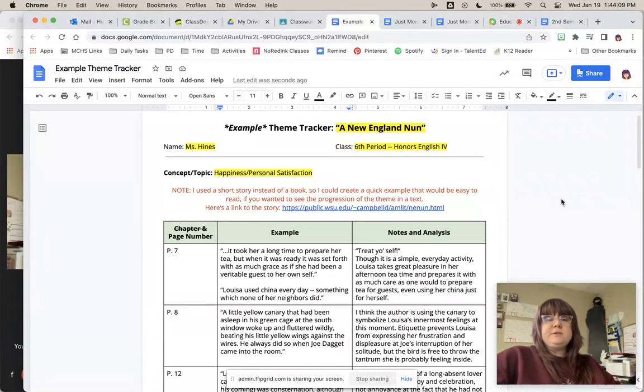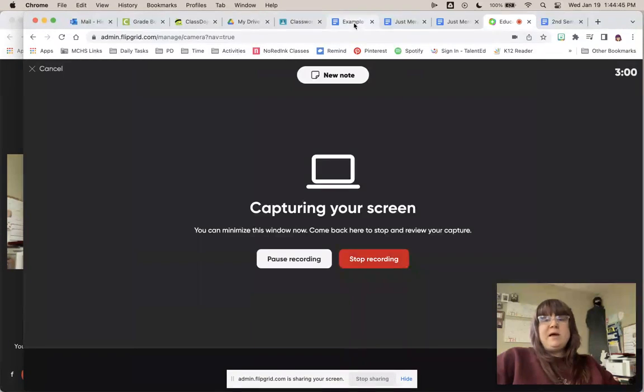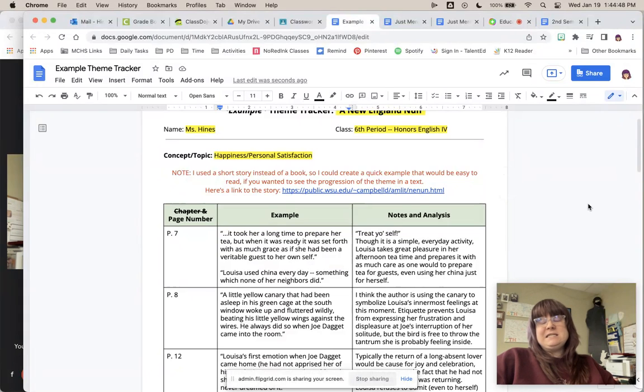Now, in those 15 years, Louisa was living with her mom and her brother. Her mom passed away. Her brother either passed away or moved away, I can't remember which one, but they were gone. So she was living in her home on her own. She had been for several years. She had set the house up the way she wanted it to be. She followed her own schedule. She didn't have to do anything she didn't want to do. She didn't have to talk to people she didn't want to talk to. So she really just made herself a life that she really enjoyed, and she did that for several years. So when Joe came back, she really wasn't excited to see him.